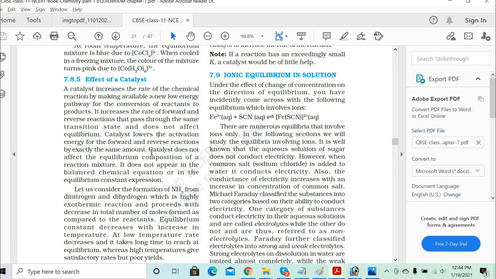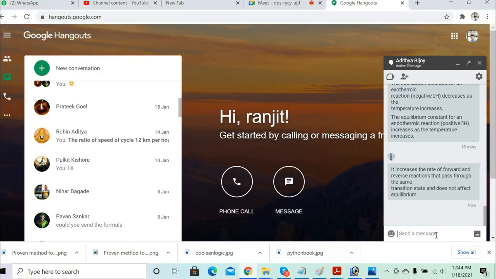Catalyst lowers the activation energy of the forward and reverse reaction by exactly the same amount. Catalyst does not affect the equilibrium composition of the reaction mixture. It does not appear in the balanced chemical equation or in the equilibrium constant expression. So remember that catalyst plays a role in a lot of things. This part is quite important because catalyst lowers the activation energy of the forward and reverse reaction. What does it mean?